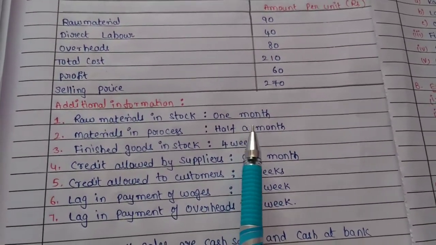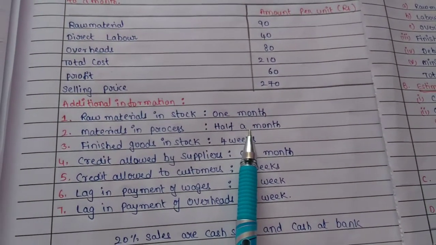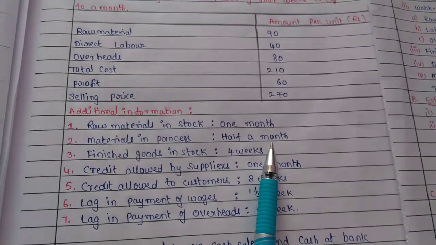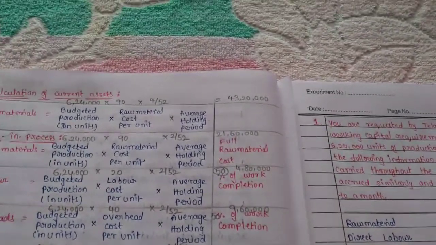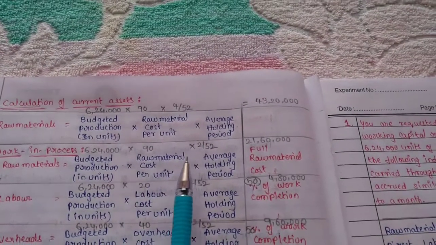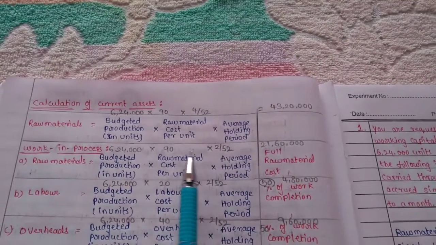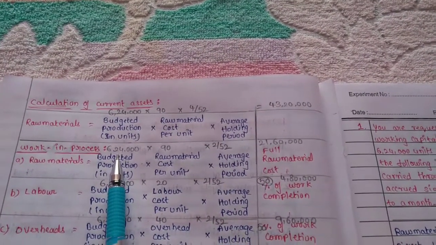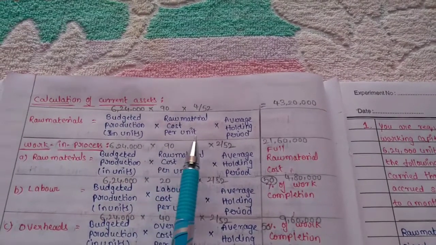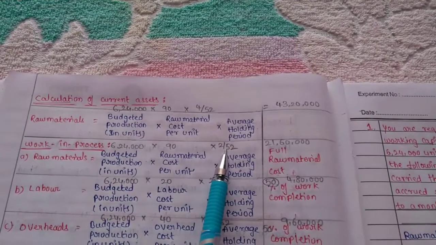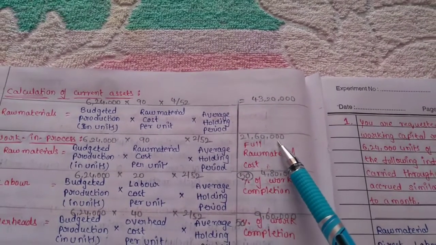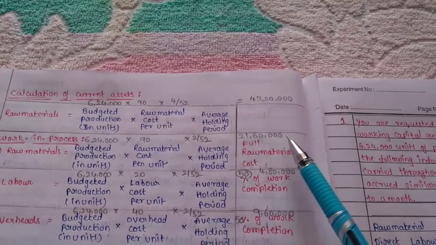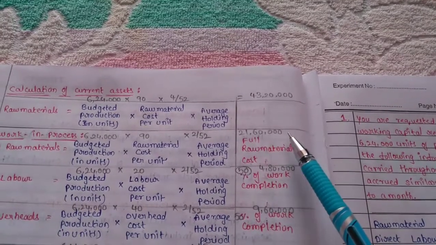Half a month means 2 weeks, because 1 month is equivalent to 4 weeks. So 2 weeks divided by 52: 6,24,000 into 90 into 2 divided by 52 equals 21,60,000. So here the raw materials is 21,60,000.